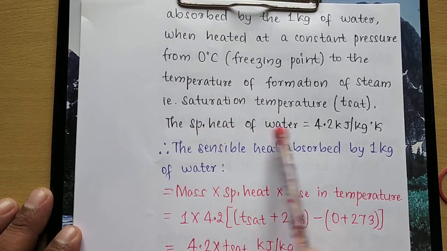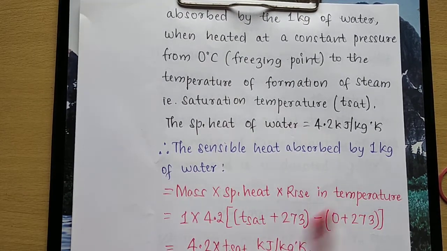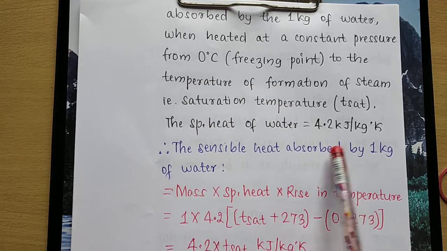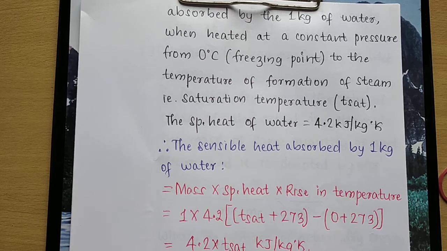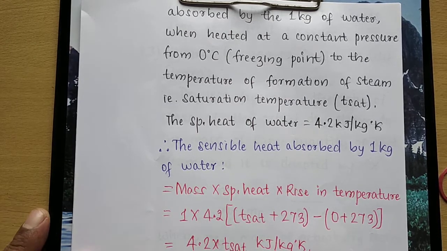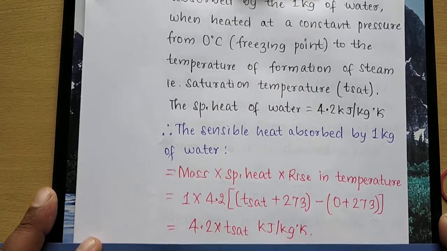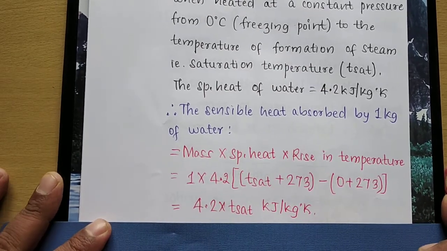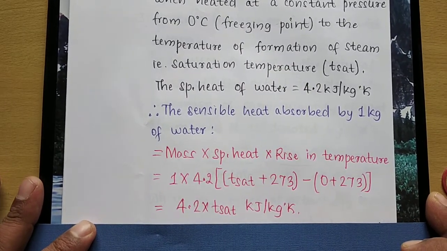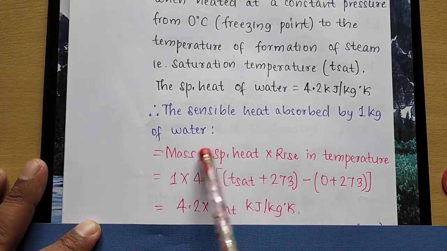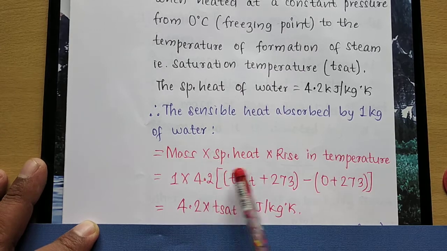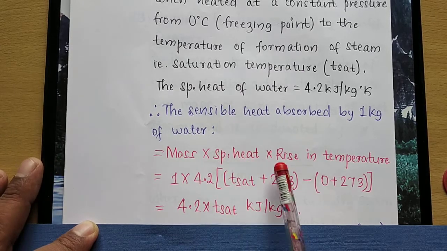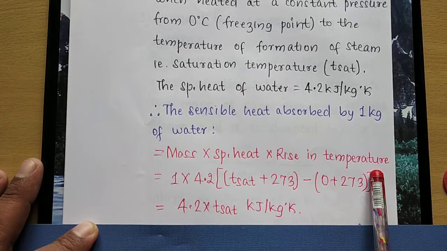The specific heat of water is 4.2 kilojoules per kg, and this is the sensible heat absorbed by 1 kg of water. If I take 1 kg of water, the amount of heat absorbed is equal to mass of water into specific heat of water into rise in temperature.